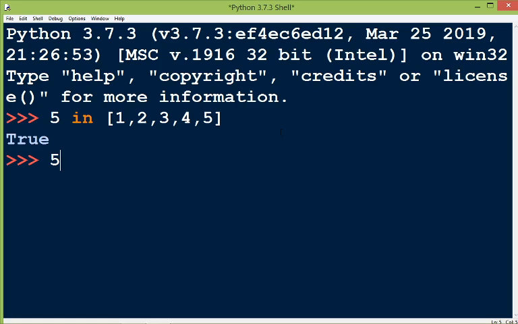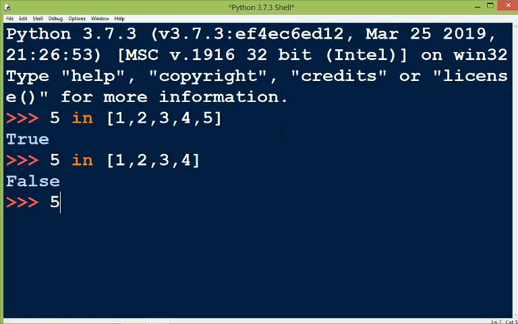If we write 5 in 1, 2, 3, 4, then what will it print? It will print false because 5 is not present in the given sequence. Now the not in operator.